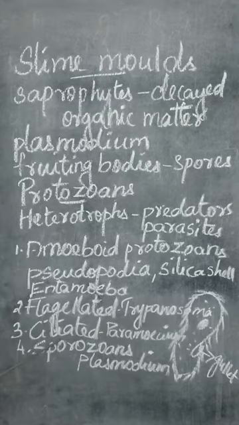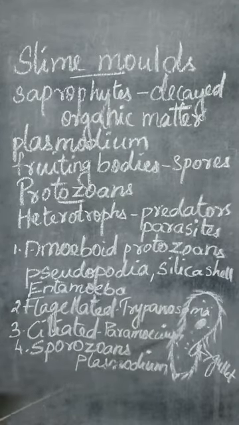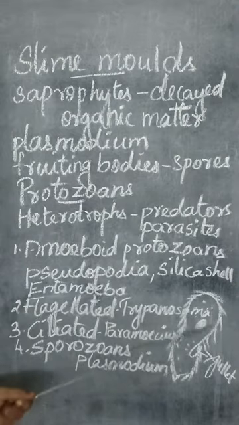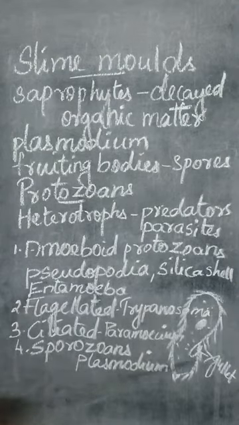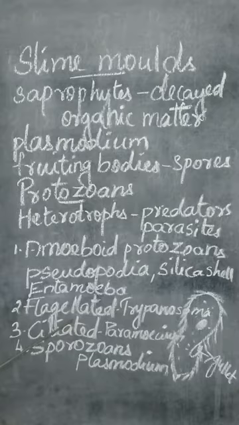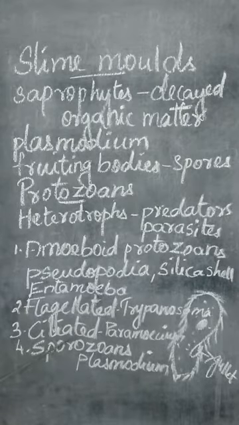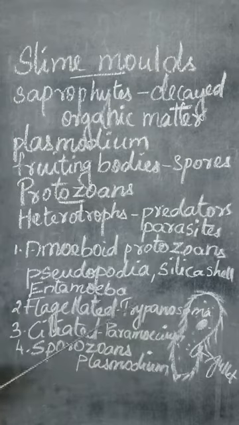What is ciliated? Again, we can say cilia is present, so their body is surrounded by cilia. Here you can see this is Paramecium. This is an example. Here the body is surrounded by cilia. When it has flagella, normally the number will be limited, 1 or 2 flagella. But if you see an organism with cilia, they will have thousands of cilia. The size will be small, but their number will be more.